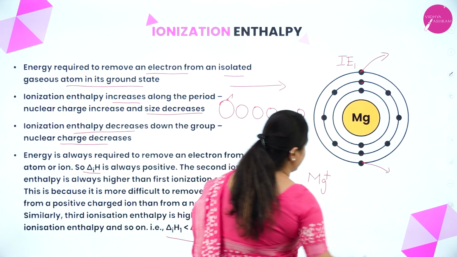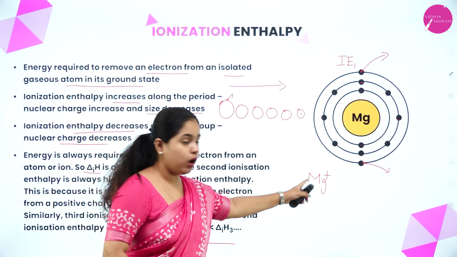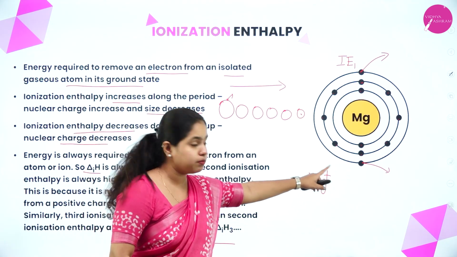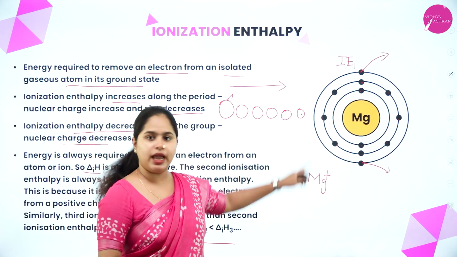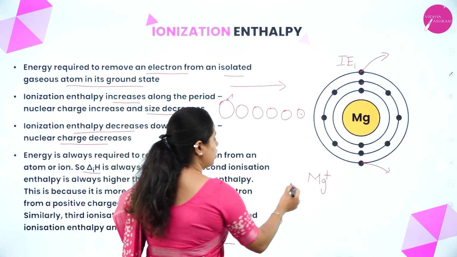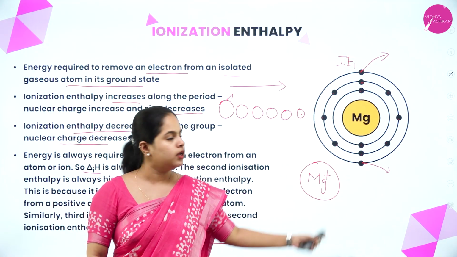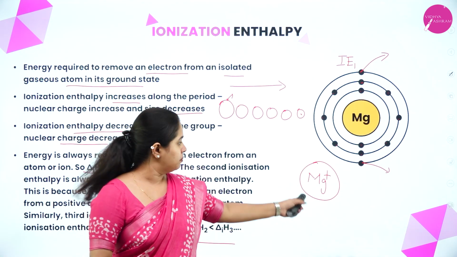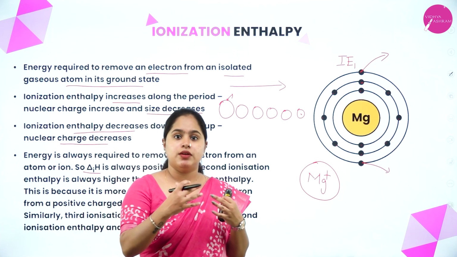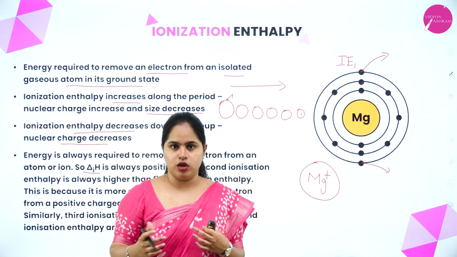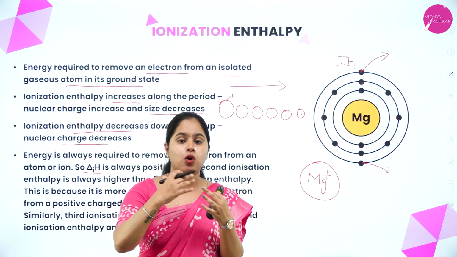So if I remove this electron, now I am removing the electron from the Mg+ ion, not the Mg atom. One electron is already gone. From this Mg+ ion, I am trying to remove the second electron. Mg+ ion means one electron is lost, so one electron is less.